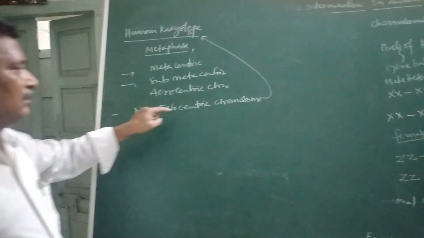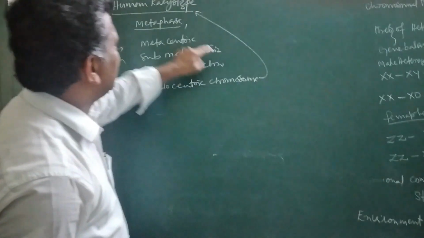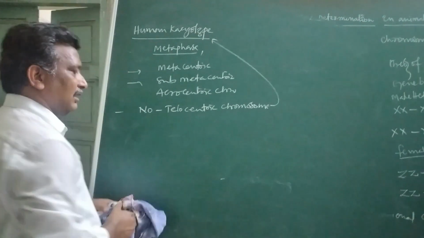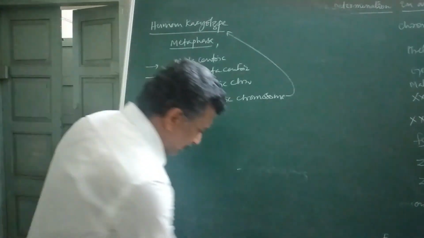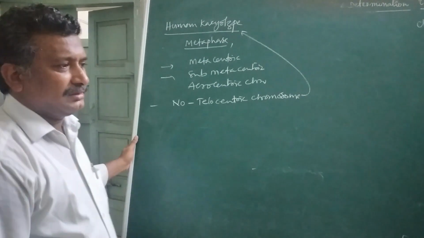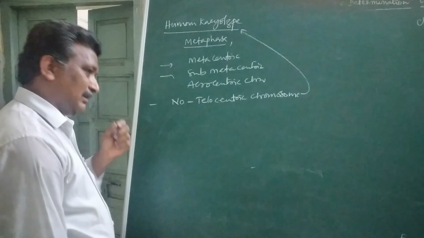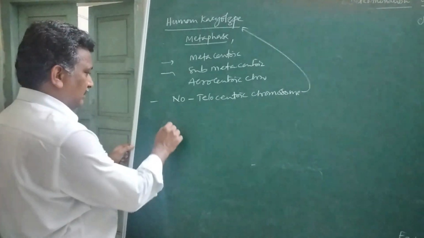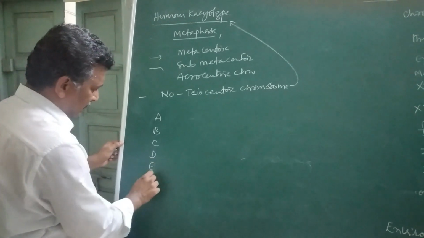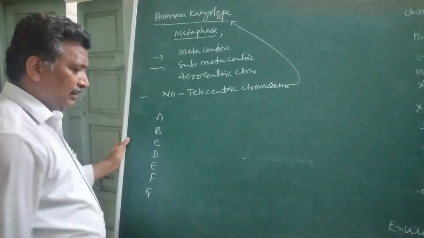No telocentric type of chromosomes are seen in the human karyotype. Okay, and then all chromosomes in the human body can be divided into different groups: A, B, C, D, E, F and G.